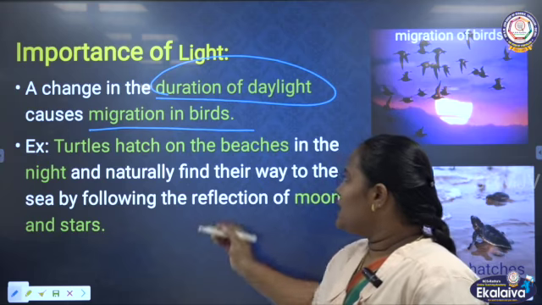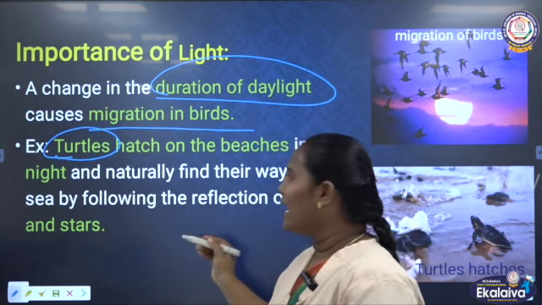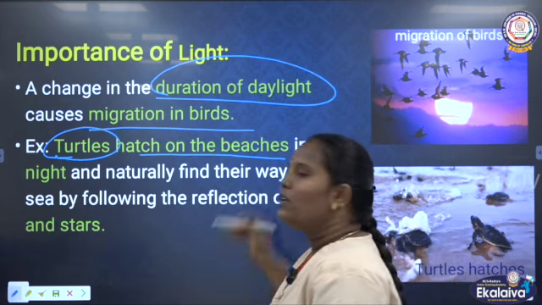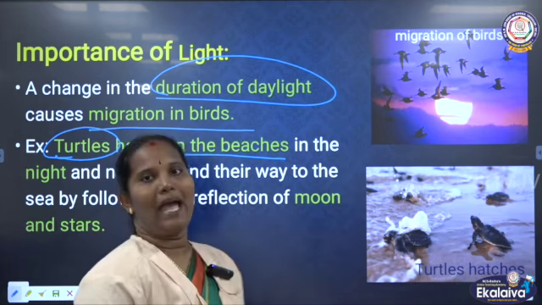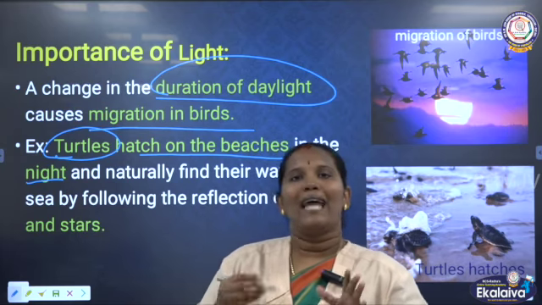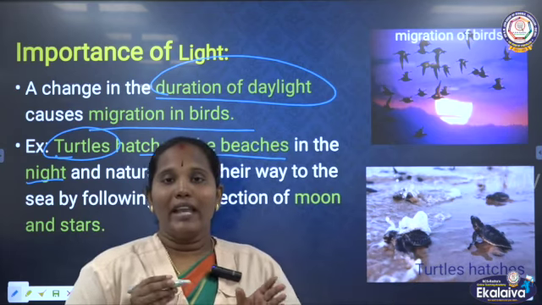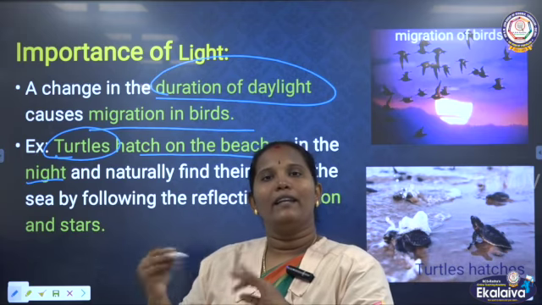Next one, we can say the turtles. We know turtles hatch their eggs on the beaches, in the night time. After hatching their eggs, they naturally find their way to return to the sea.